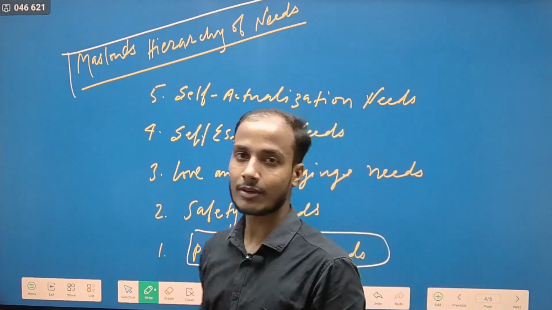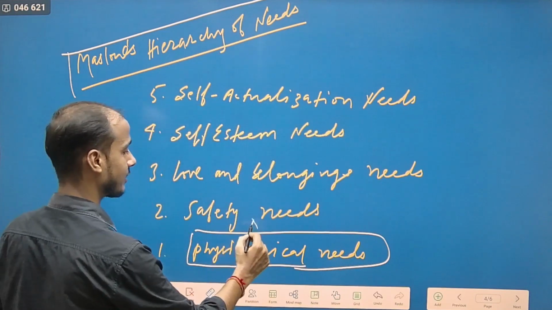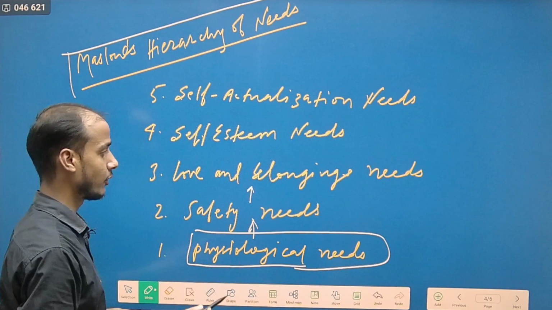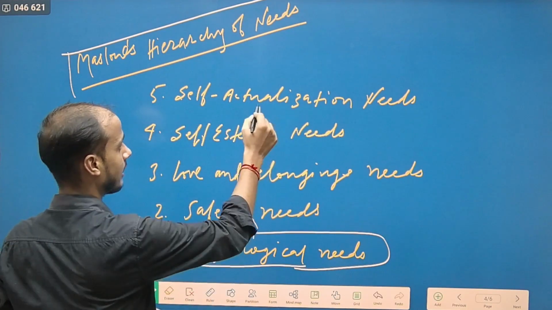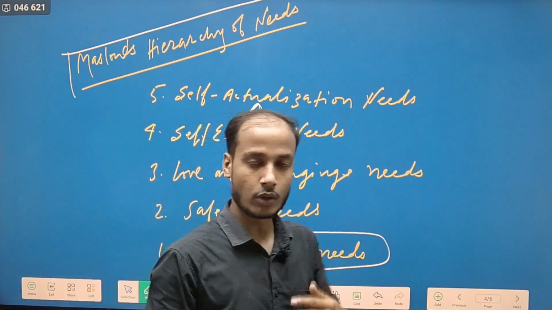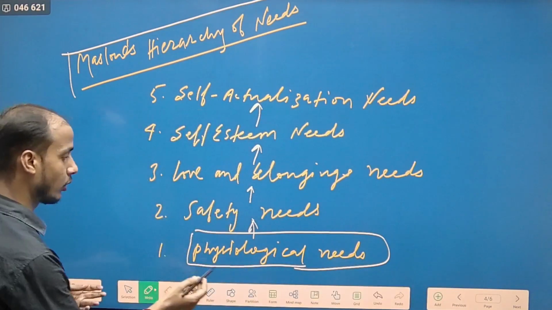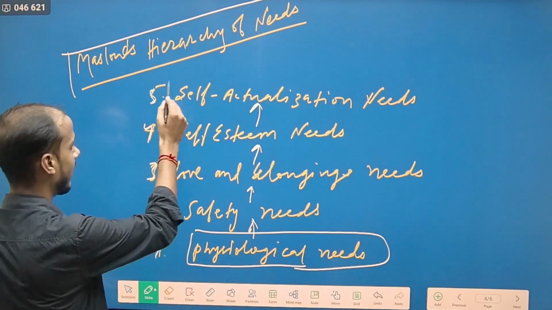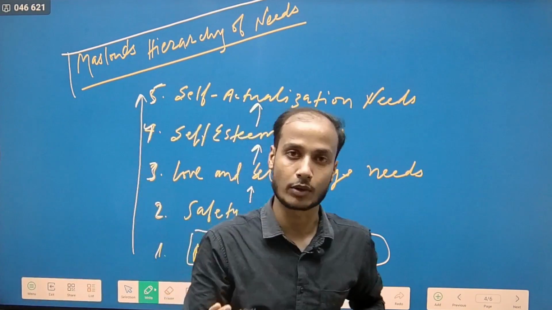Once our physiological needs get fulfilled, then we search for safety needs. Once our safety needs get fulfilled, then we search for love and belonging needs, and after this self-esteem needs, and then self-actualization needs. So the needs we have go from 1 to 5 in ascending order.